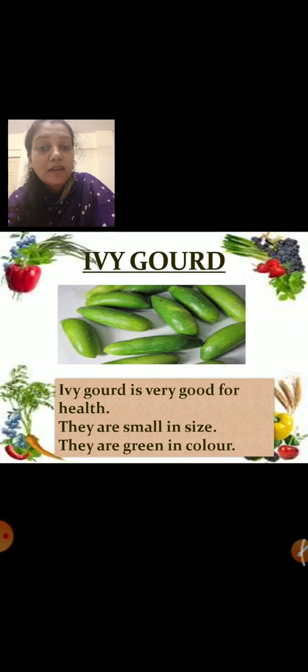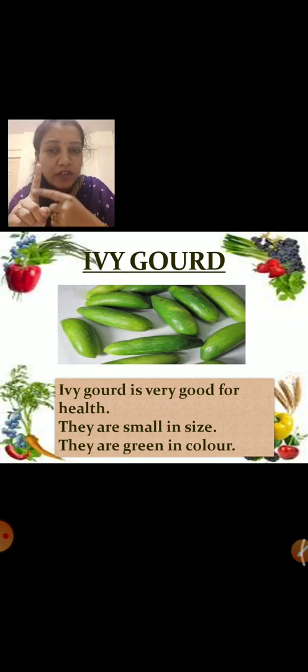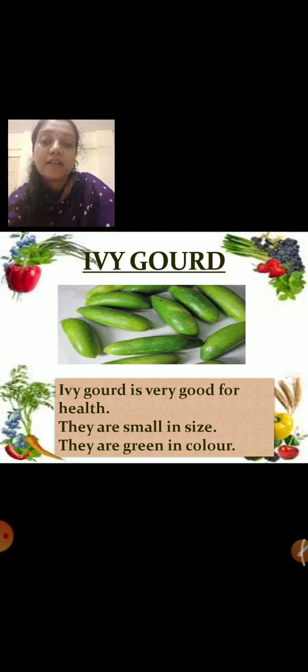Our next vegetable is, you have seen this at your home, right? In Hindi we say this by another name, I don't know, but in English we are going to use ivy gourd. What is it? Ivy gourd. Repeat after me. Ivy gourd. Ivy gourd is very good for health. They are small in size. It is maybe one finger size. It is not bigger than my finger. Okay, it is small in size. They are green in color.